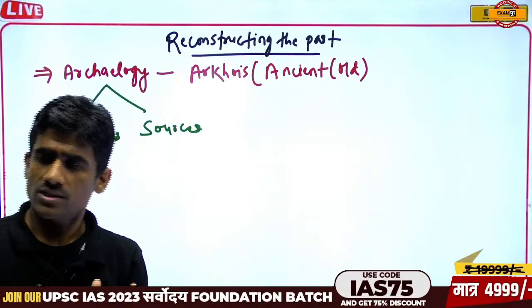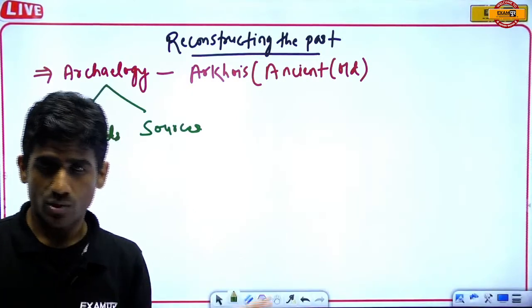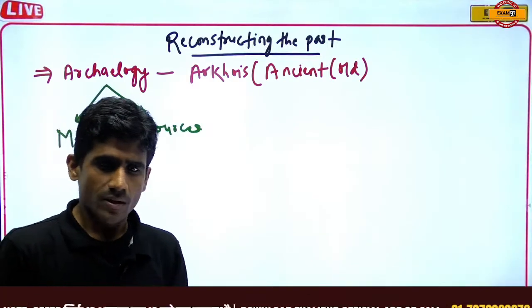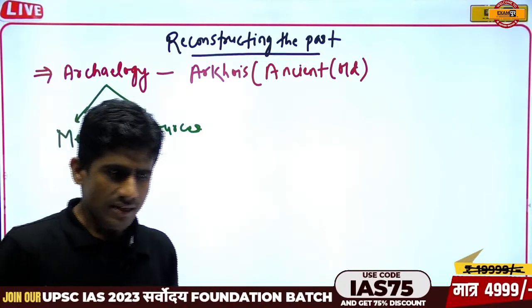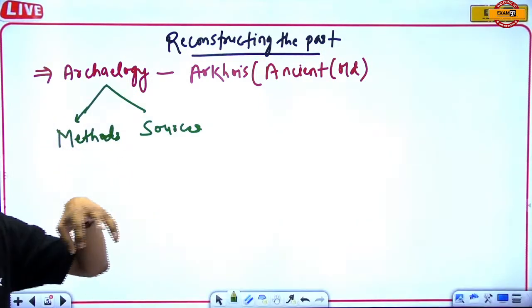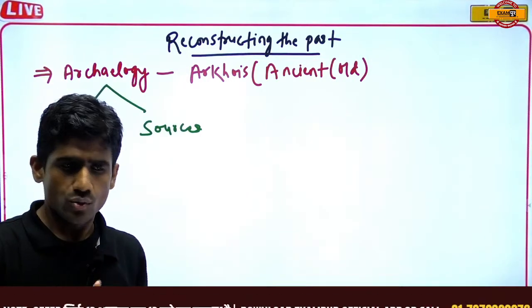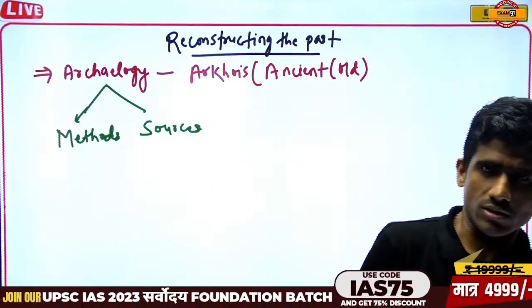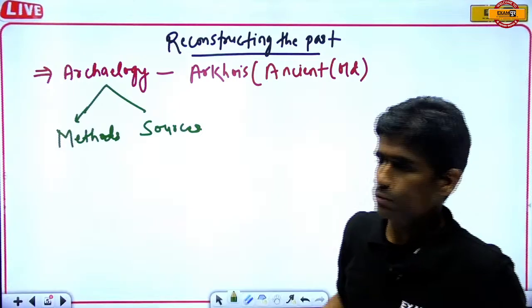So what are the sources? We have different sources: in terms of prehistory, protohistory, and history. We have already discussed that we have literary sources, direct sources, and indirect sources. Archaeology is further divided into methods and sources: what methods the archaeologist used to trace or excavate the archaeological sources or the literary sources. First I will go through the methods, second I will go to the sources.